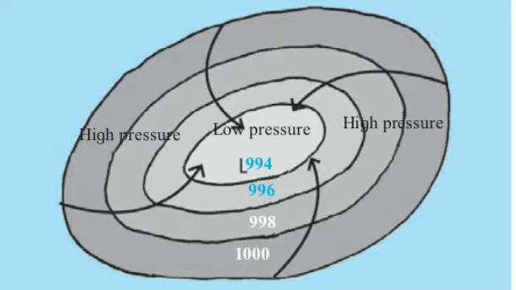So when we learn about cyclones, students, the winds start blowing from the surrounding areas towards the low pressure area. You can see over here in the diagram the interior of the region. Okay, you can see low pressure area is there and the surrounding areas are the high pressure area.